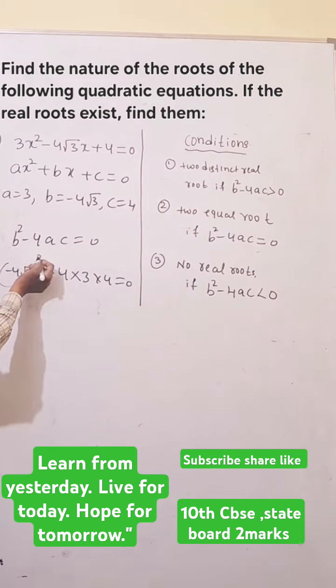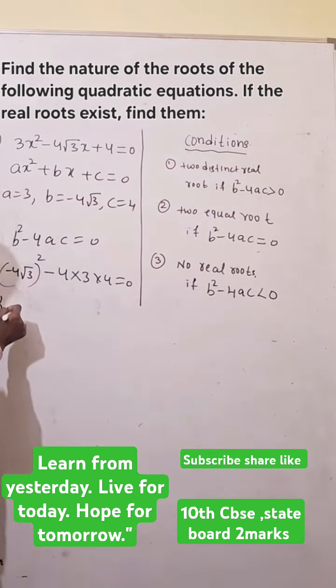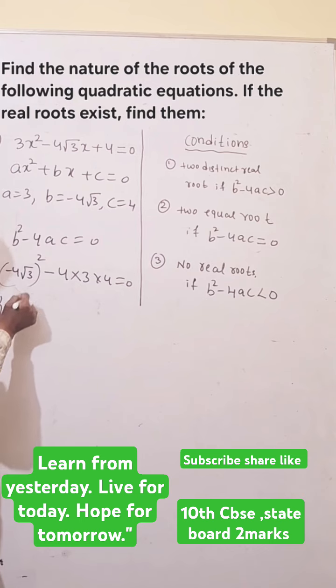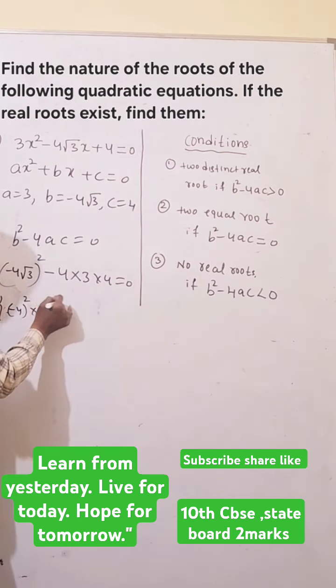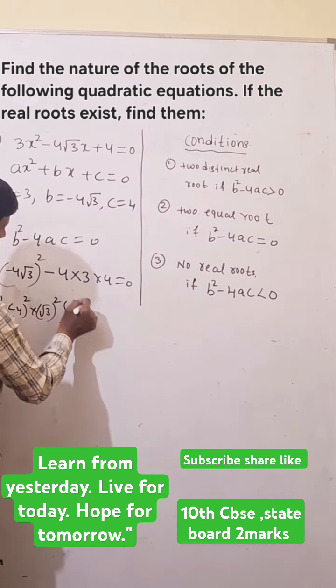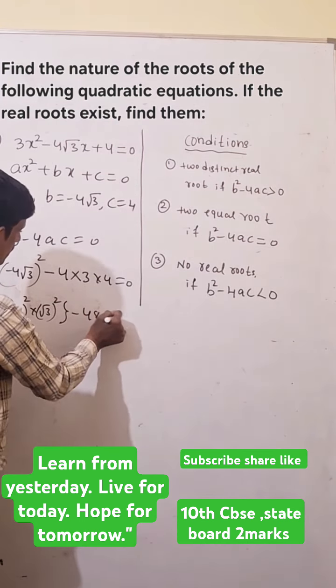Now here the power will come inside, so if you want, write down minus 4 square into root 3 square, minus 4, 3s are 12, 12 4s are 48, equals 0.